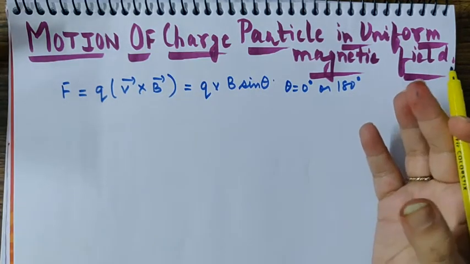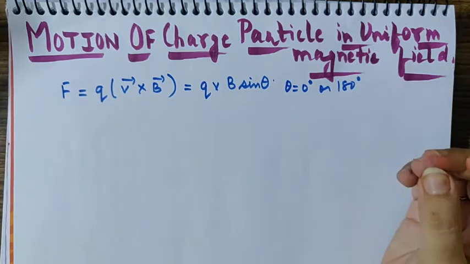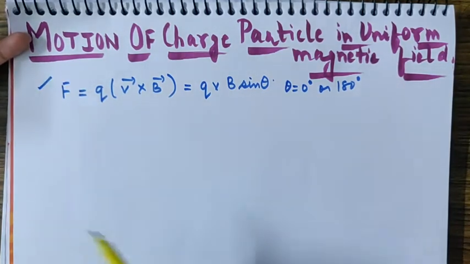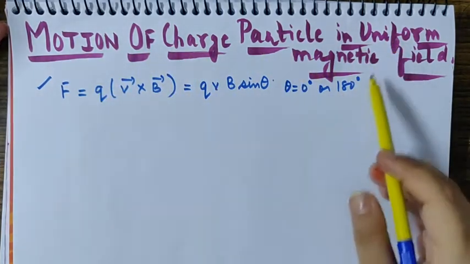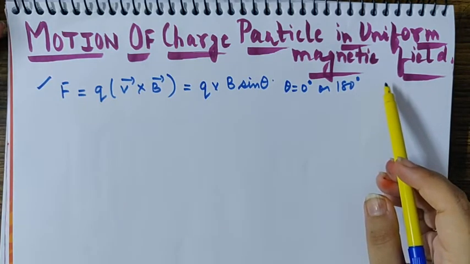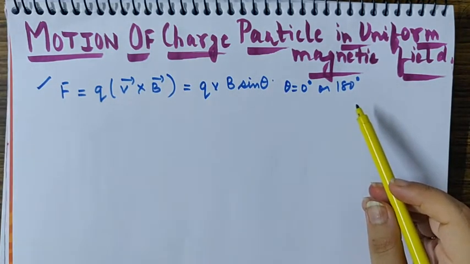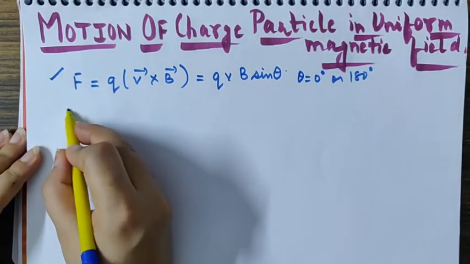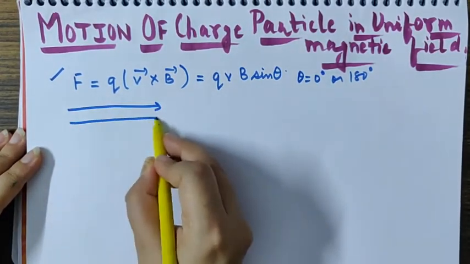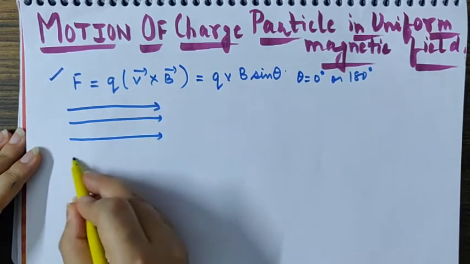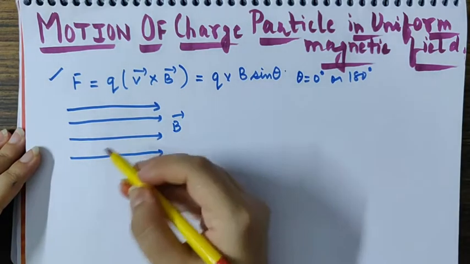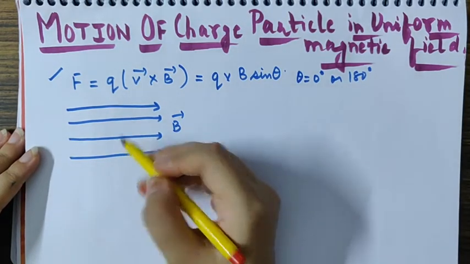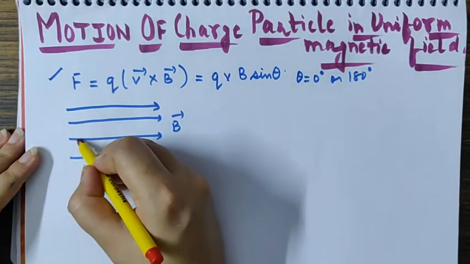So if we have to discuss what is the formula we have shown earlier, and what is the motion, we have to discuss it in a topic, which is the motion of a charged particle in a uniform magnetic field, in the analytical method. So starting with the method, suppose we have some direction of magnetic field given by this. If we are saying this magnetic field is uniform, we must draw it in equidistant and parallel straight lines. Suppose a charged particle